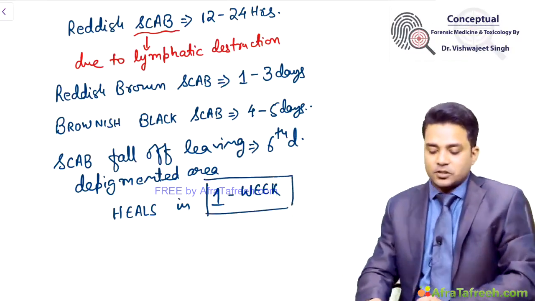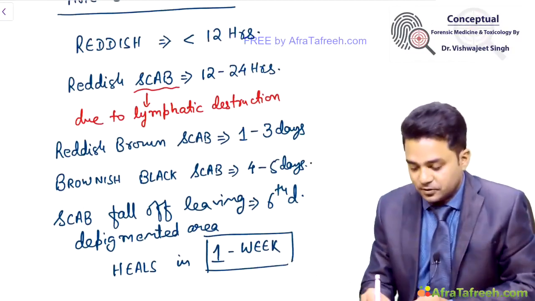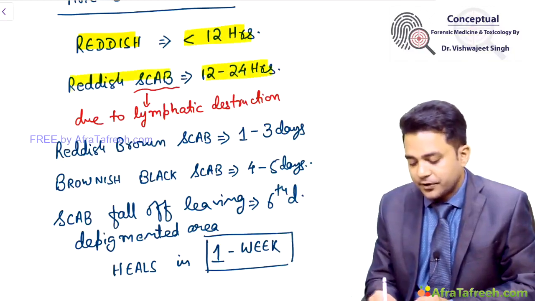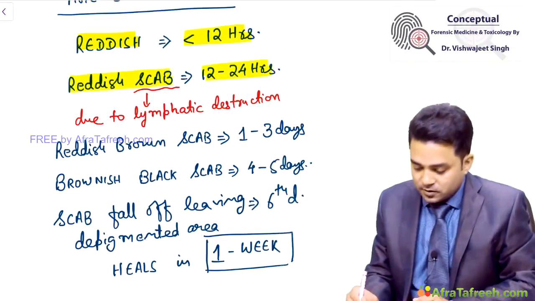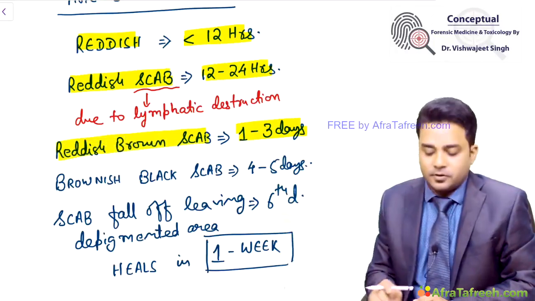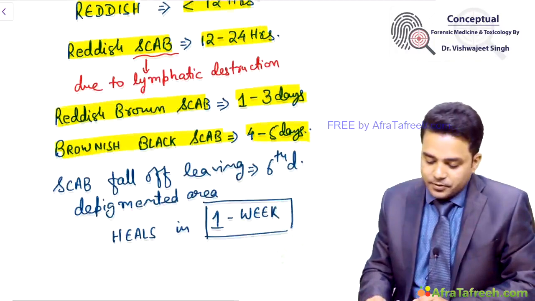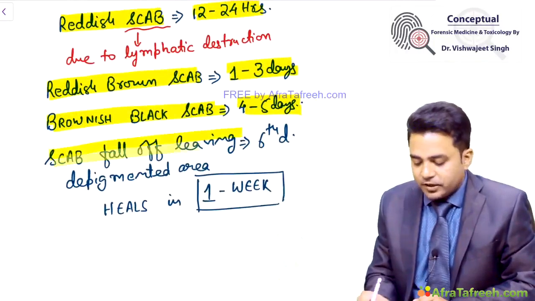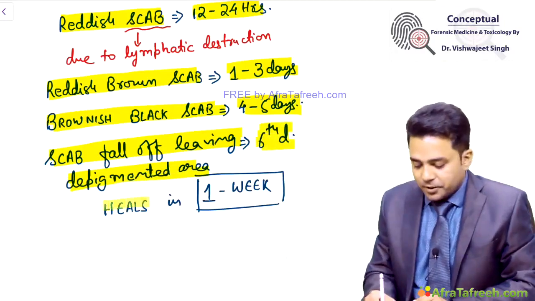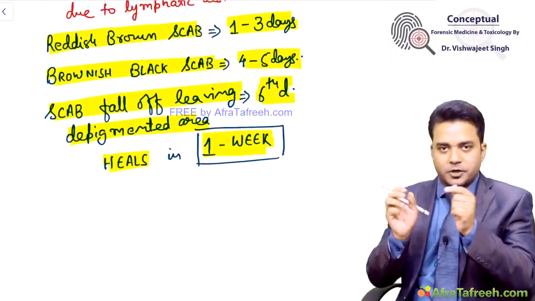So this is the color change of abrasion. Initially, when the injury is less than 12 hours, the color will be reddish. Between 12 to 24 hours, the color is reddish with a scab. Between 1 to 3 days, the color is reddish brown with a scab. Between 4 to 5 days, the color is brownish black with a scab. This scab will fall off, leaving a depigmented area at about the 6th day. So your abrasion heals in 1 week. So this is all about abrasion.